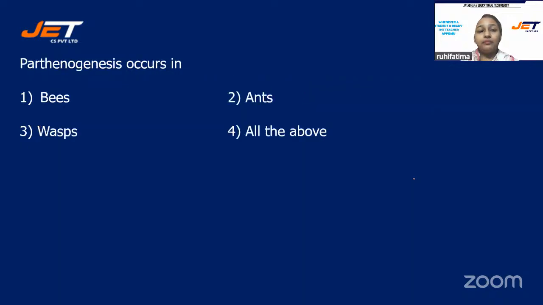Next one. Parthenogenesis occurs in, and your options are number 1, bees, number 2, ants, number 3, wasps, or is it number 4, all the above?